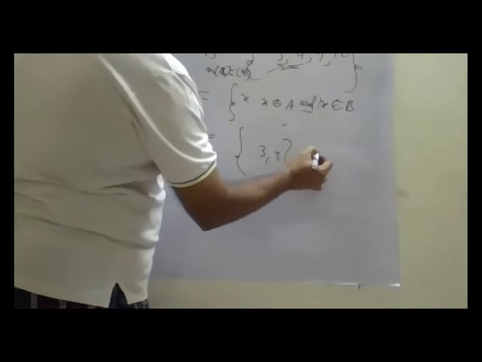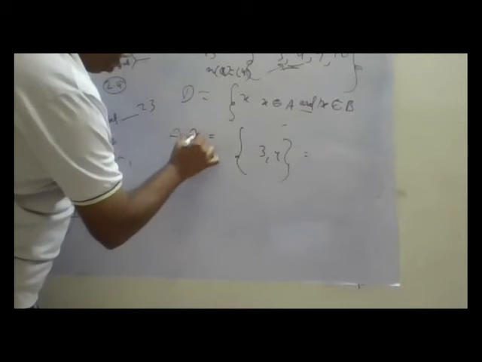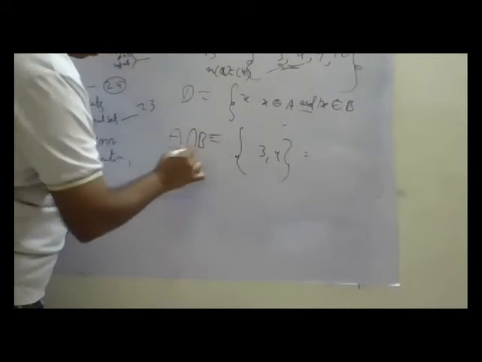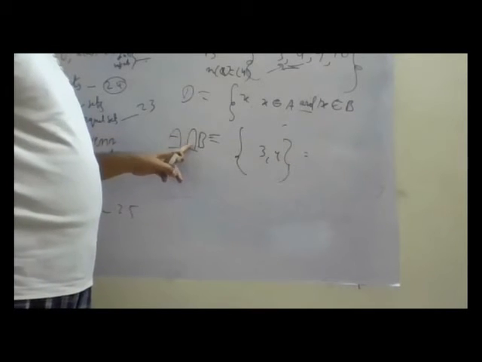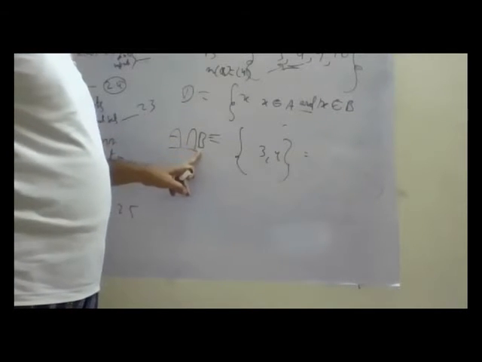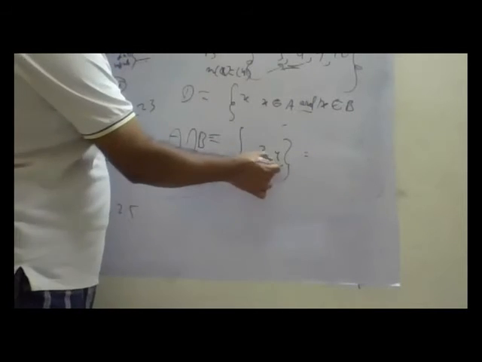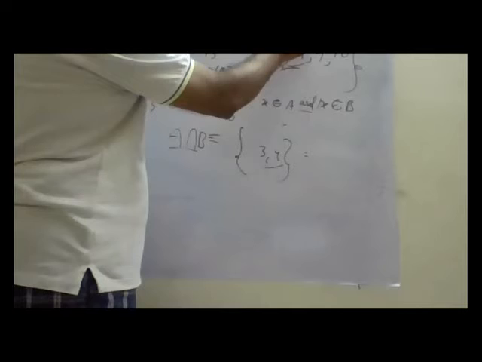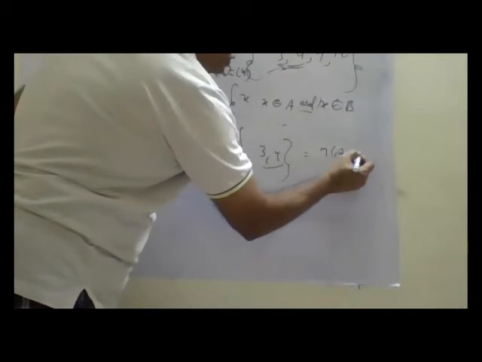So this is written as A intersection B. Intersection means reverse U. So A intersection B is the elements which are common in both. Here both is 3, 4. So n(A intersection B) is 2.